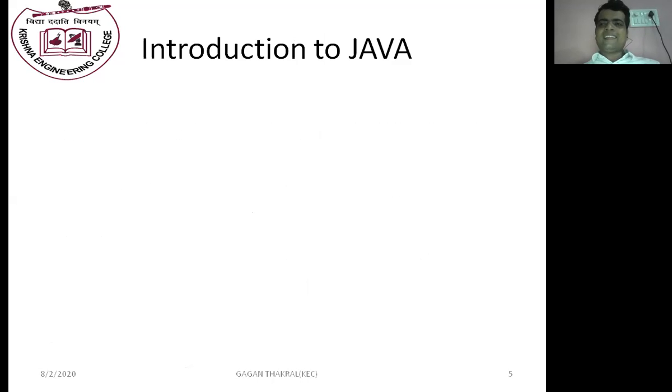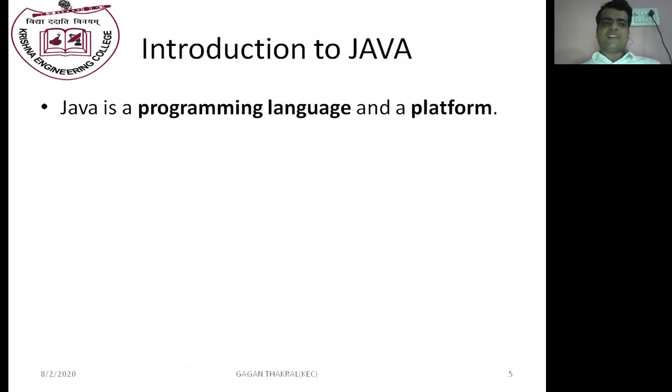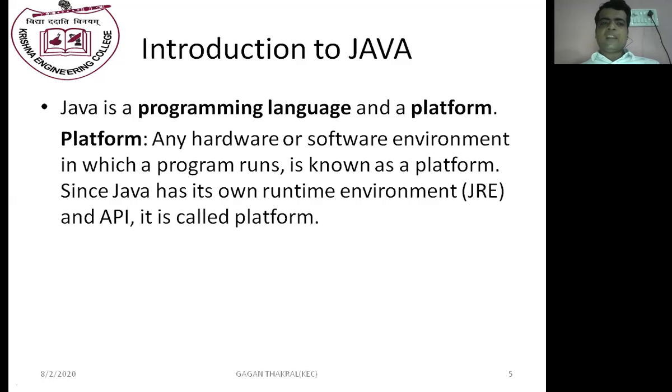Now we will discuss the introduction to Java. Java is a programming language and also Java is a platform. Platform: any hardware or software environment in which a program runs is known as a platform. Since Java has its own runtime environment, that is JRE and API, it is known as a platform.